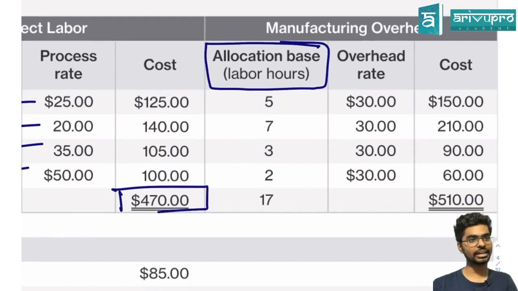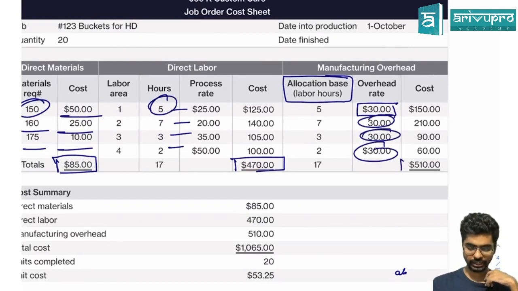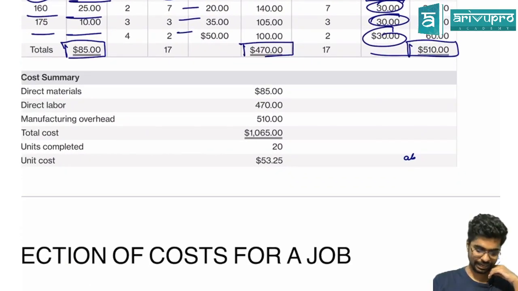Now, see here, manufacturing overheads. Does it strike you guys what we are talking of? Do you guys remember this? Correct? Is it overhead allocation? It is overhead absorption rate, right? My overheads are going to be absorbed based on the labor hours. So, they have given me the overhead absorption rate. Whatever my labor hours are, I will be multiplying them with this. So, I will get the cost of overheads to be recovered. So, when I do this, I will end up getting the total cost of the job.